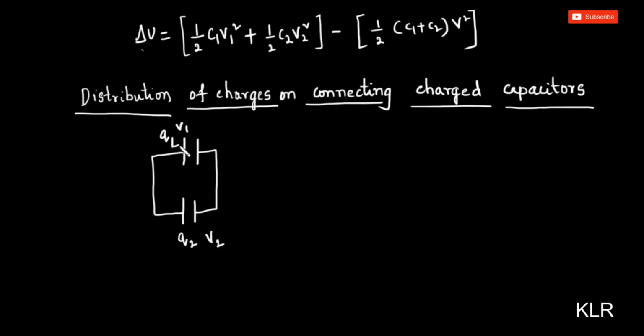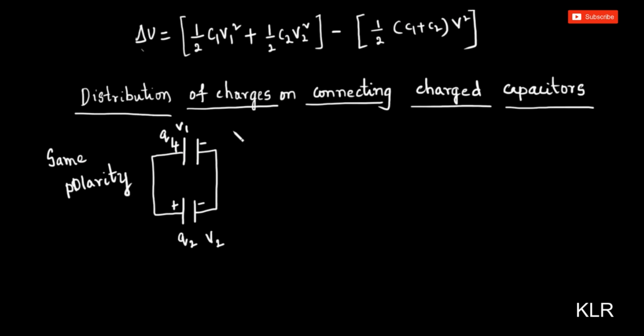Now this is the positive terminal of the capacitor, this is the negative terminal, and this is positive terminal and this is negative, and the positive is connected to positive and the negative is connected to negative. Then we say this is connected with same polarity. Okay, now let's discuss this.